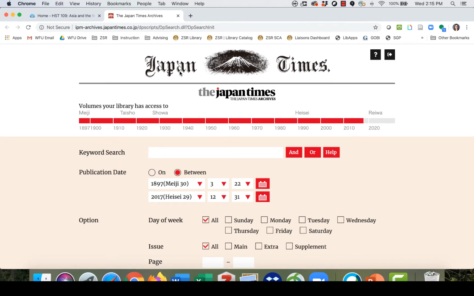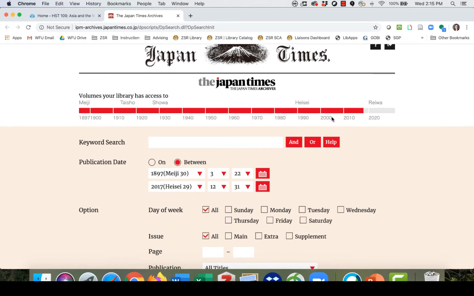So this is an archive of the first English language newspaper in Japan. It goes all the way back to 1897 and goes up to almost present day, up to about 2017 for now, and they'll keep adding new issues each year. So this one searches a little bit differently than you may be used to.